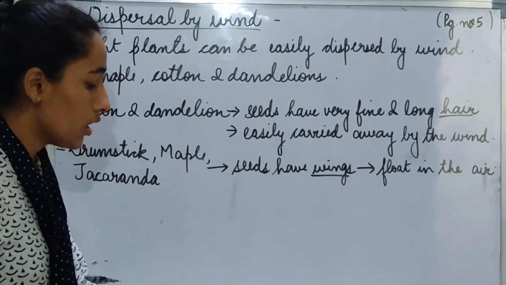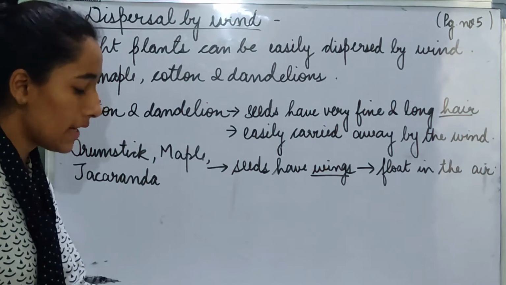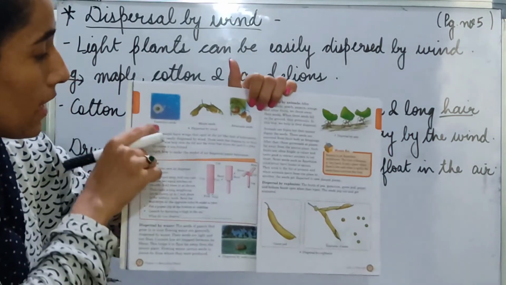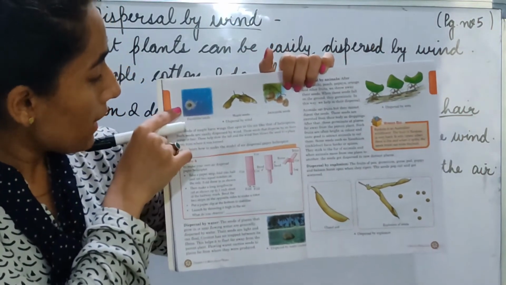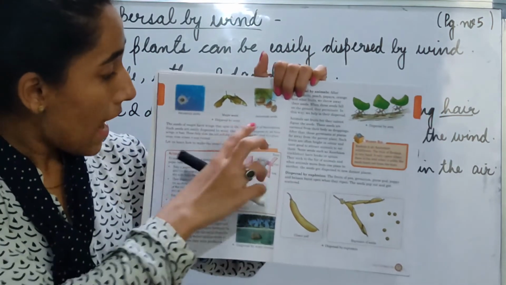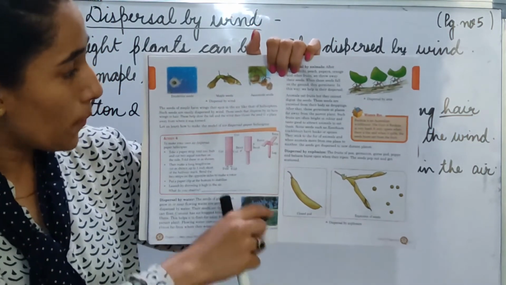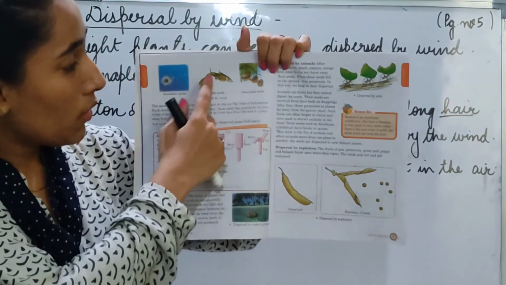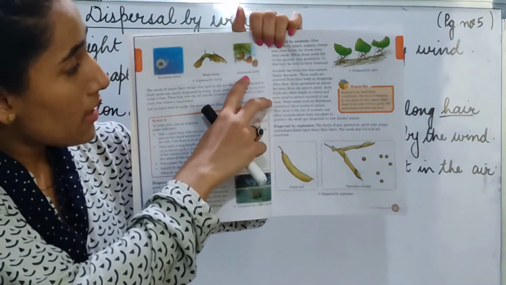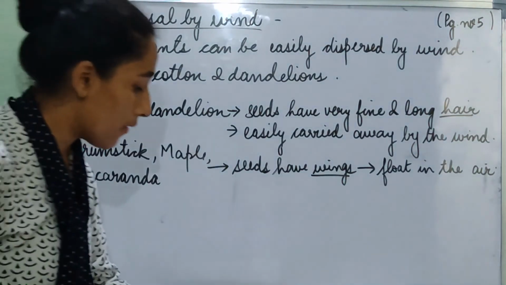Now the next page. The seeds of maple have wings that spin in the air like that of helicopters. You can see in the picture given on page number 6 that dandelions have really fine and long hair-like things, and you can see they are flying away with the wind. The maple seeds have two wings that look like the wings of a helicopter, so they are easily able to float. Same with the jacaranda seeds. They have a few wings here, so they are easily able to float in the air.